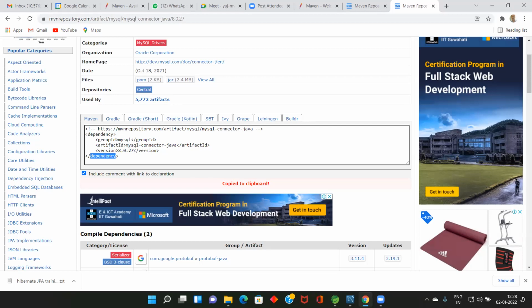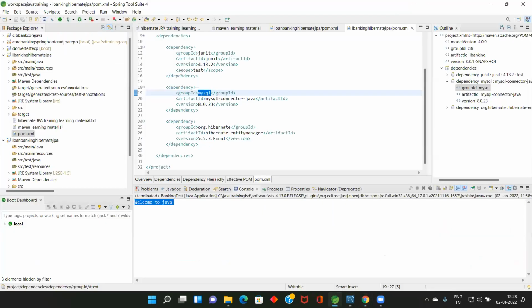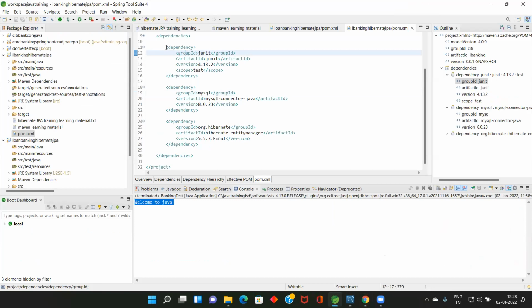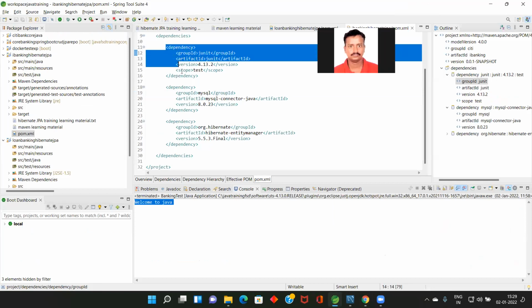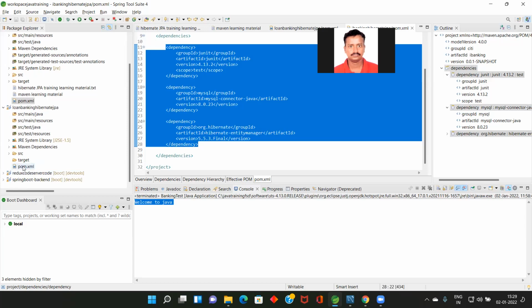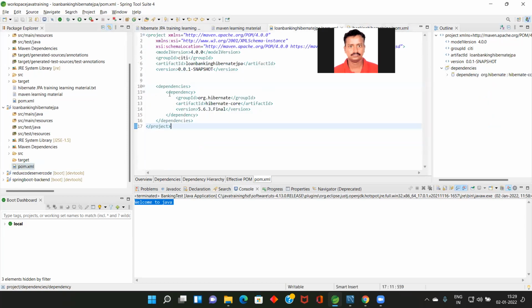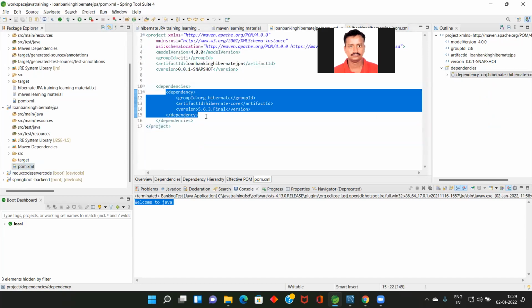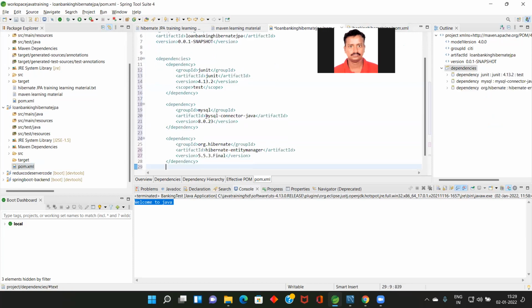In future, we are going to read Spring Boot, which is much more advanced than this. Anyway, as of now, I have an idea. Now I'm going to add all these three dependencies. You now know how to find the dependency details using Google. I'm going to use these dependencies as part of my project, so I'll go to the POM file and replace this with my existing one.